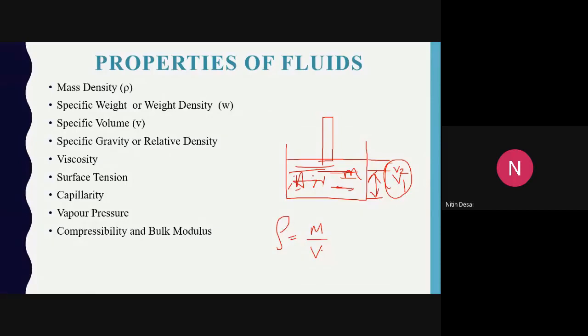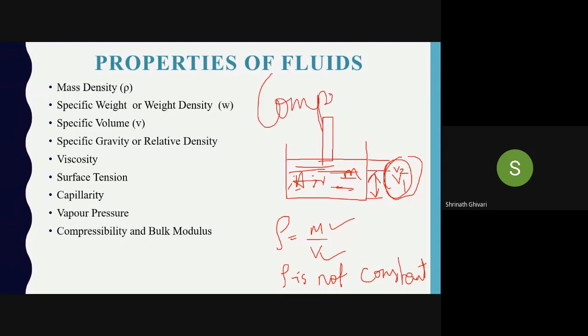So mass remains constant. Mass is not flowing anywhere else. Mass remains constant, 1 kg here, but the volume changes. When the volume changes, we can say that density is not constant for compressible fluids.